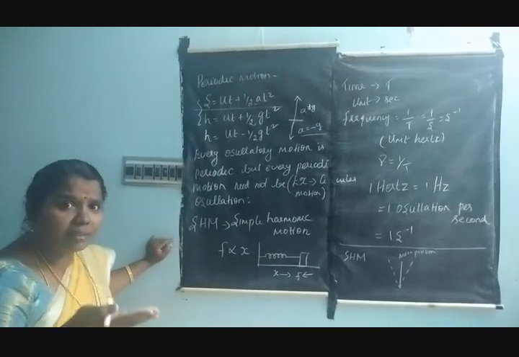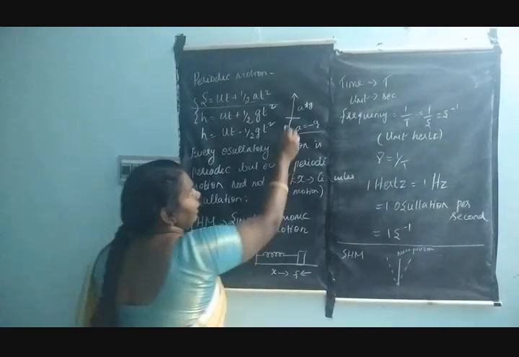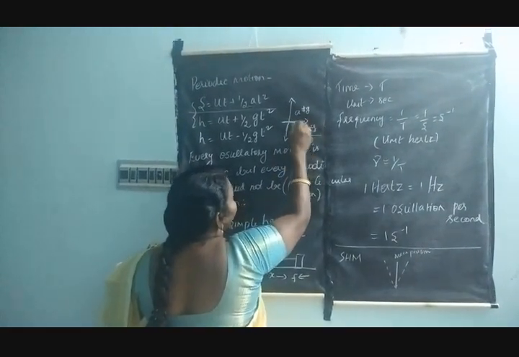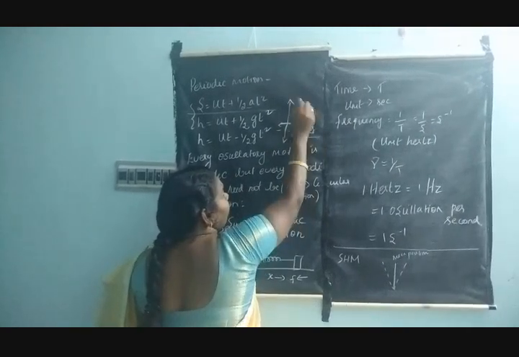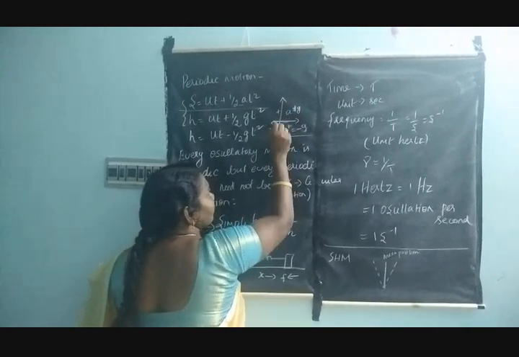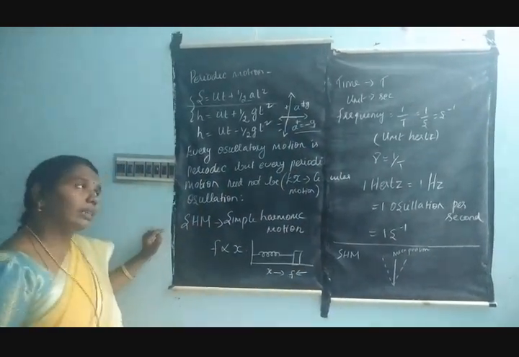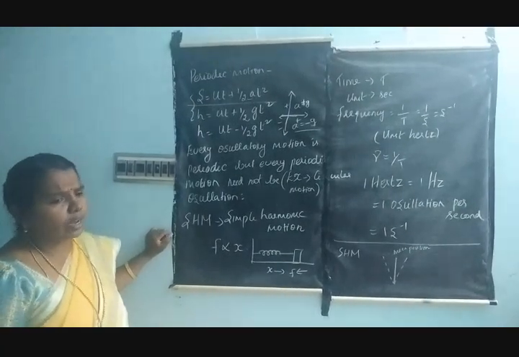In graphical representation, how do you say that? In the graph, this is the positive direction, and this is the negative direction. In the y-axis, this is positive, and this is negative. You can note that point also.